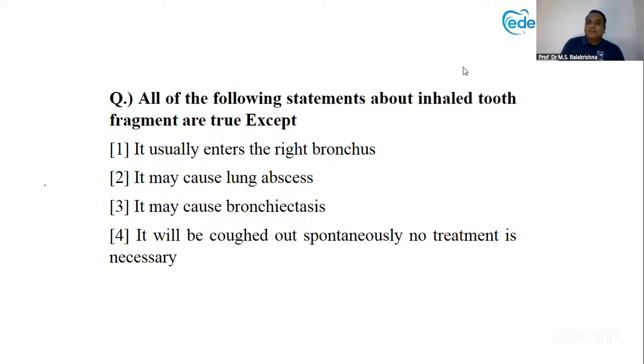So, it usually enters the right bronchus, correct? And if the tooth is there, infection can happen, lung abscess can happen, bronchiectasis can happen. Yes, but it can be coughed out spontaneously, that will not happen. Okay, no treatment is required. So that is a false statement.